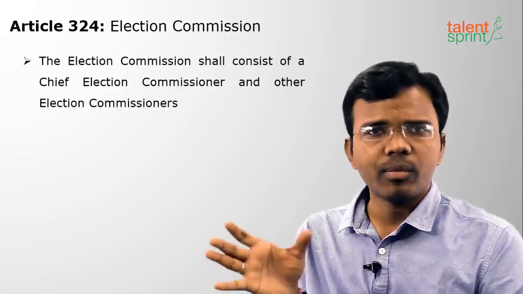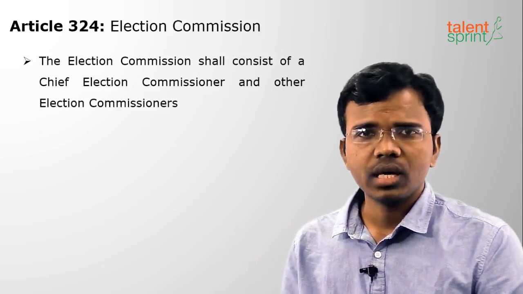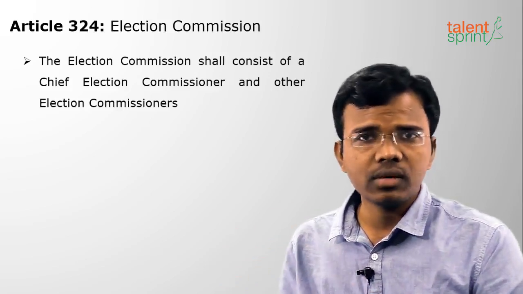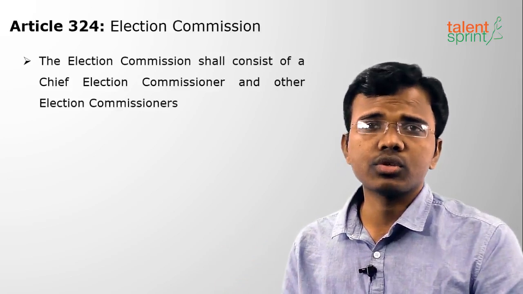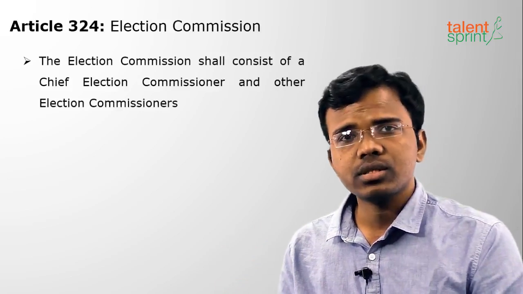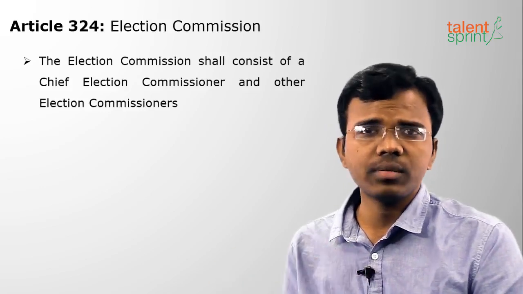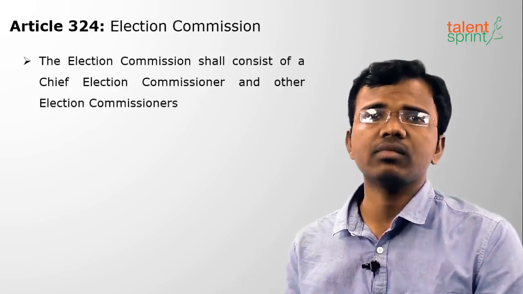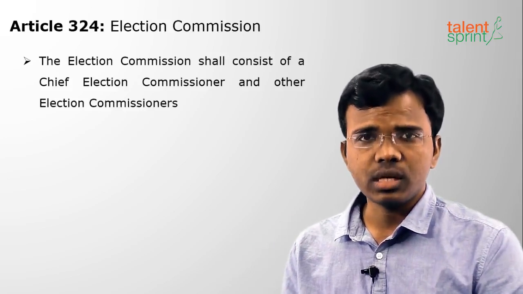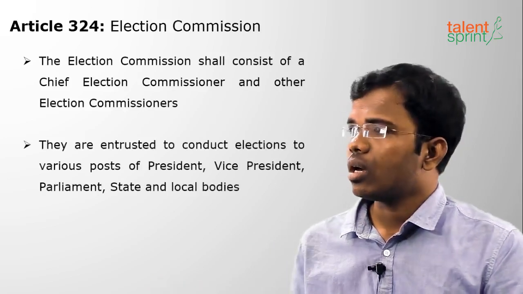Normally they are appointed as 3 people only, but one senior-most person will take the post of Chief Election Commissioner among those 3 members. All the salaries will be the same for the 3 people, but one person will be heading as Chief Election Commissioner.